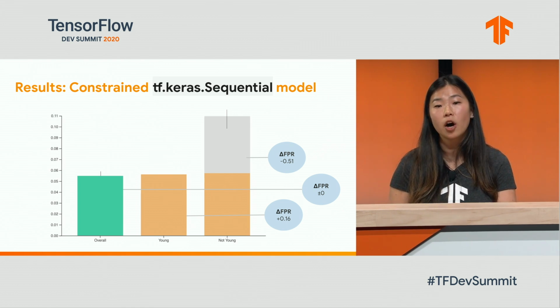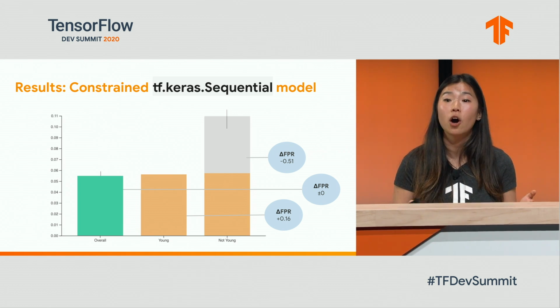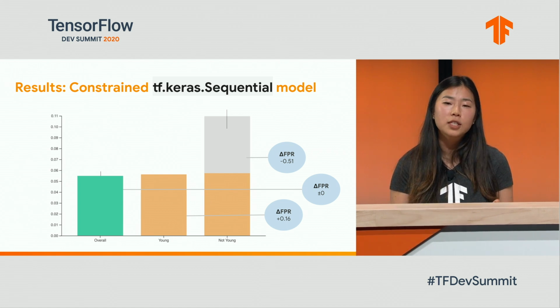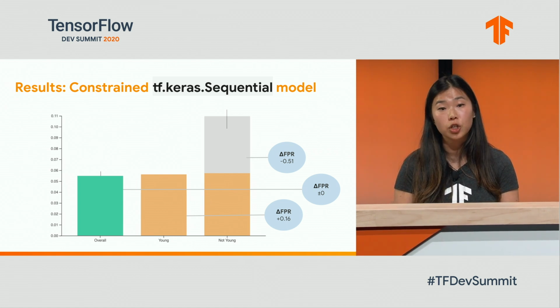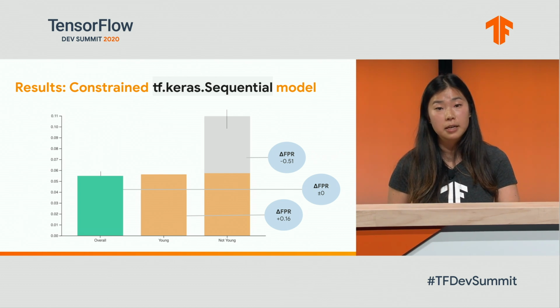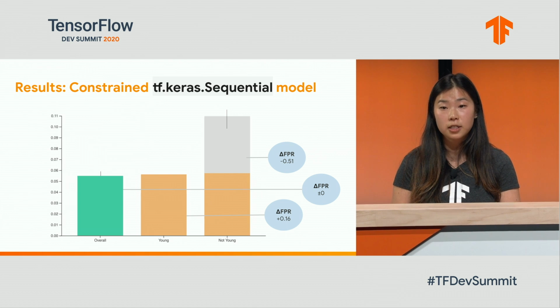But as you can see, the not young FPR has decreased by over 50%, which is a huge improvement. You can also see that the false positive rate for young has actually gone up. And that shows that there are often trade-offs in these decisions. If you want to find out more about this case study, please see the demos that we will post online to the TF site.